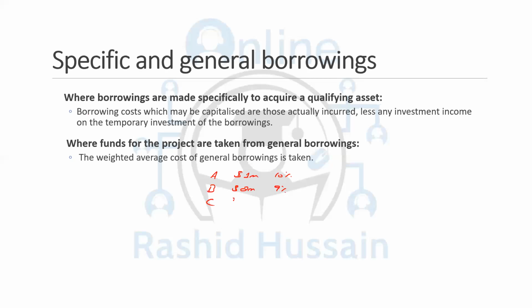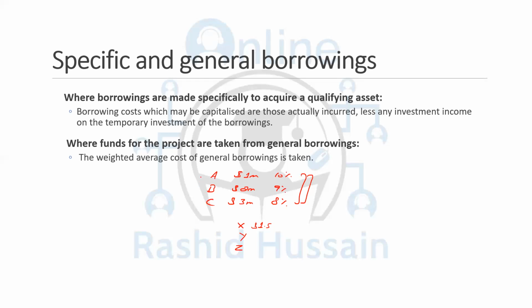You took a loan from Bank C, $3 million, at 8%. And then you're constructing asset X, then Y, then Z, and mixed funds are used. For example, X involves $1.5 million. Which interest rate will you use for the calculation of the borrowing cost? Because this is an issue: you're using, let's assume, 1 million from the 10%, and then 0.5 million maybe from the 8%, maybe from the 9%.